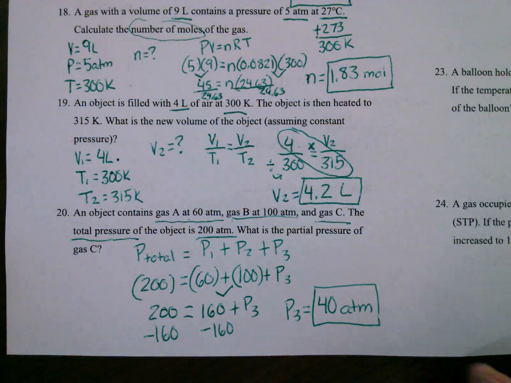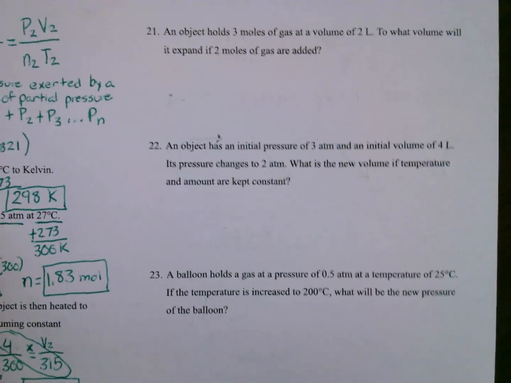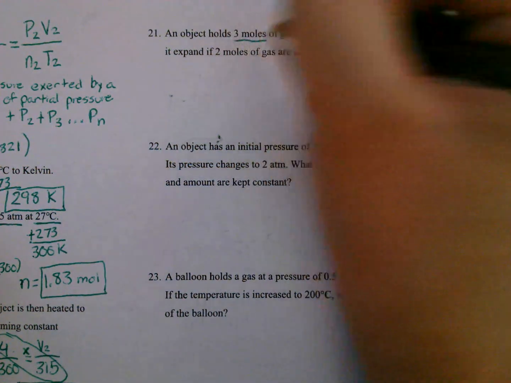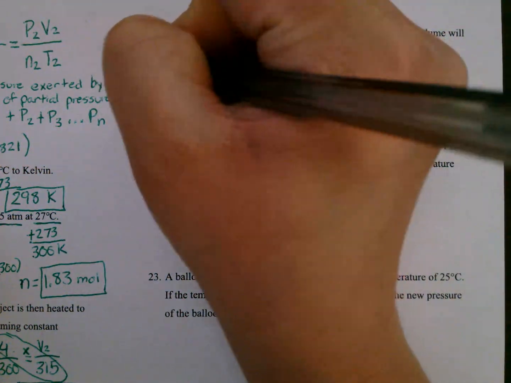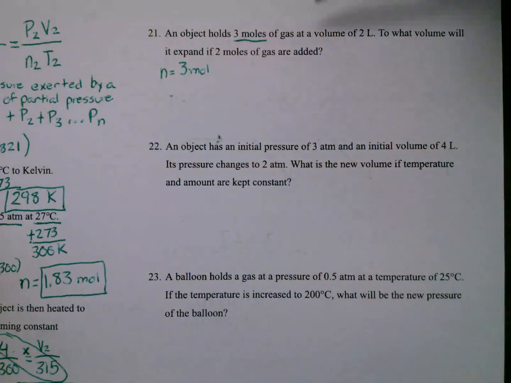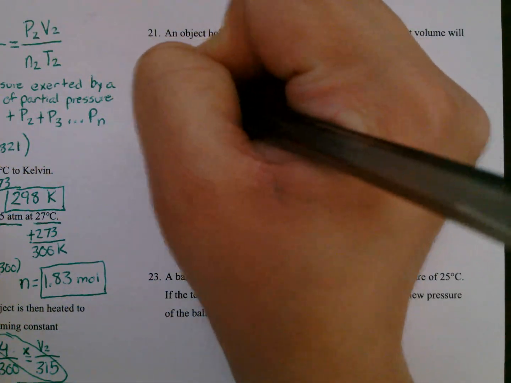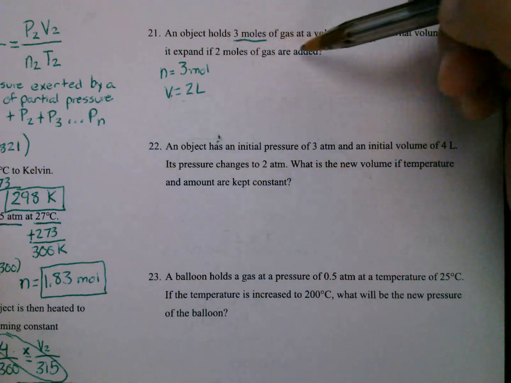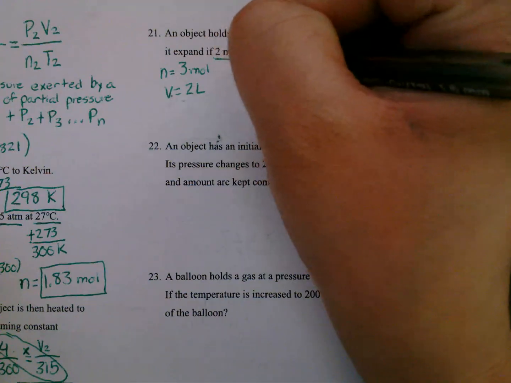All right, let's go to number 21. An object holds 3 moles of gas. So moles is our N. It's at a volume of 2 liters. So we know that's our volume, 2 liters. To what volume will it expand if 2 moles of gas are added?